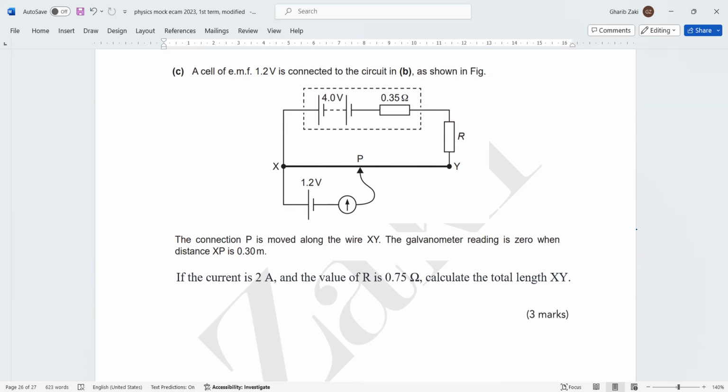The galvanometer reading is 0, this is the balance point, when the distance XB is 0.3. Now XB, this length, is 0.3 meter. The circuit current is 2 ampere, and the resistance R is 0.75 ohms.